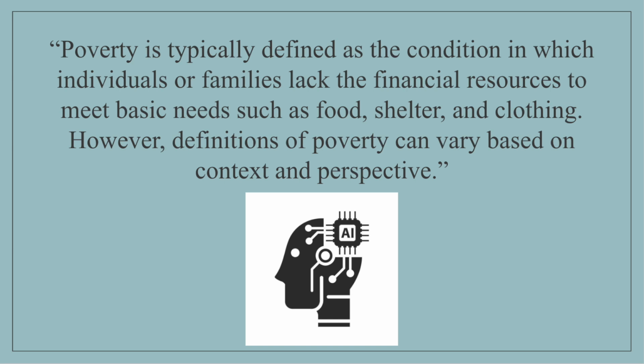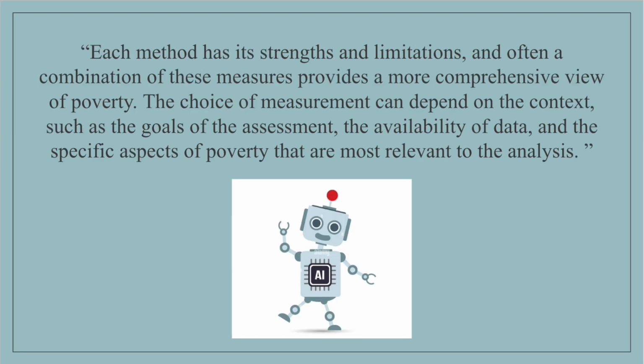However, definitions of poverty can vary based on context and perspective. Each method has its strengths and limitations. Often a combination of these measures provides a more comprehensive view of poverty. The choice of measurement can depend on the context, such as the goals of the assessment, the availability of data, and the specific aspects of poverty that are most relevant to the analysis." This shows that not even AI can give a definite definition of poverty.